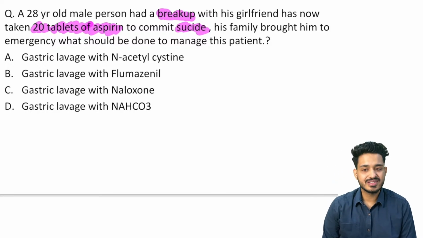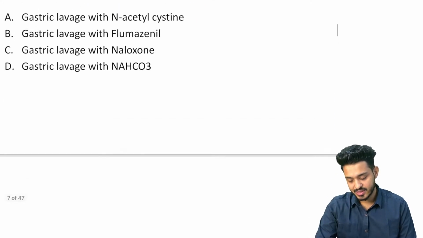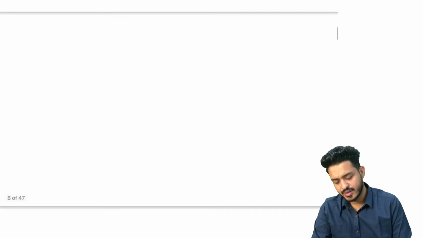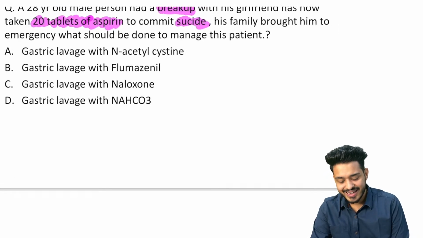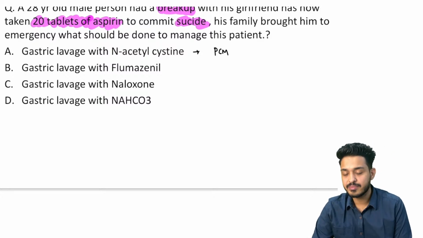देखो, what is the thing? Okay, let me do one thing. Let me write all the important things that you should be knowing. The antidotes, right? So first of all, let's start from here. N-acetylcysteine is the antidote for what? It is the antidote for PCM toxicity.